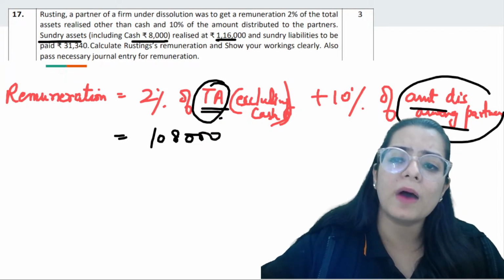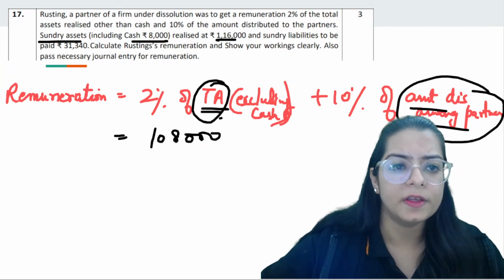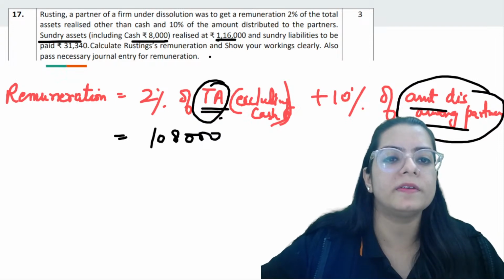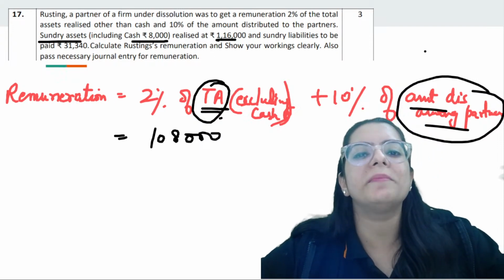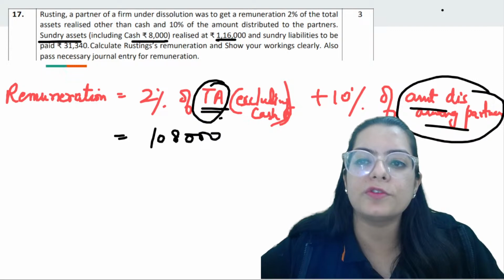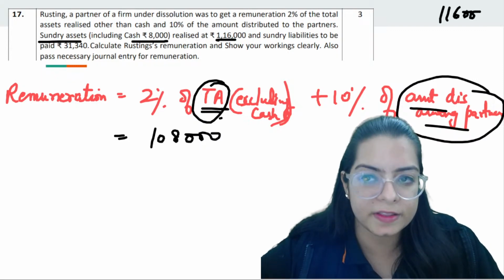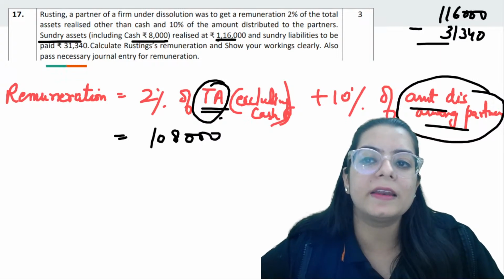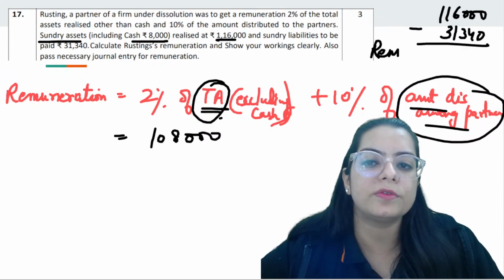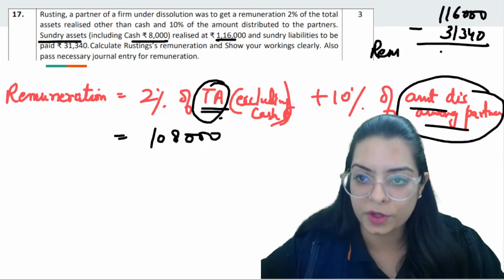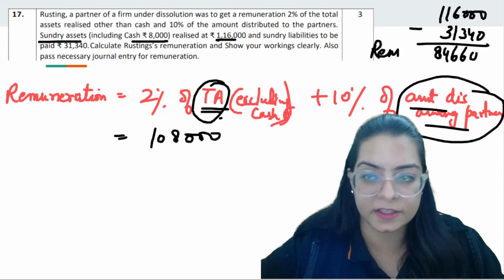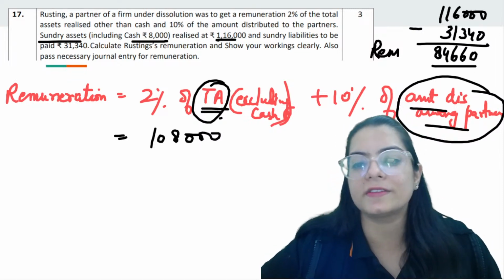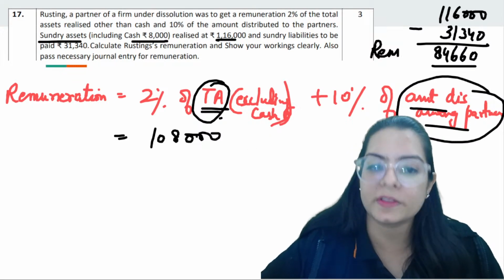What will be the amount distributed among partners? It will be how much money remains. If you have sold assets for 1,16,000 and you have paid liabilities of 31,340, the remaining money is what the partners are going to distribute among themselves. So 84,660 is what partners will distribute among themselves.